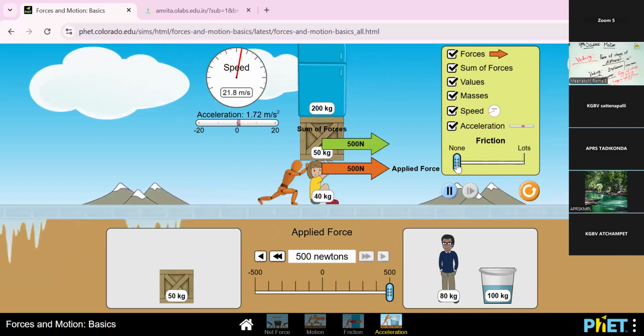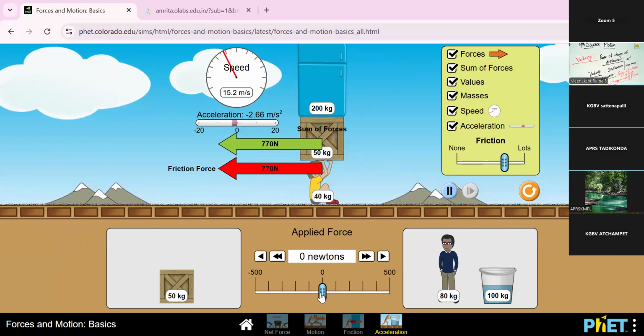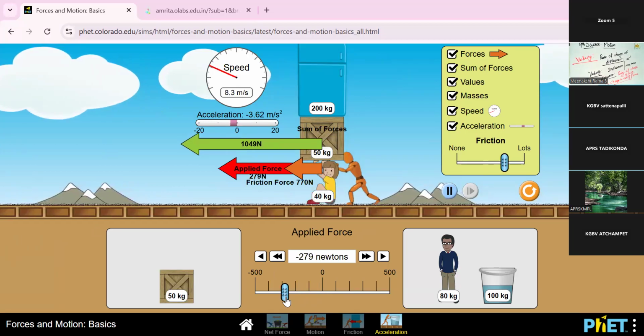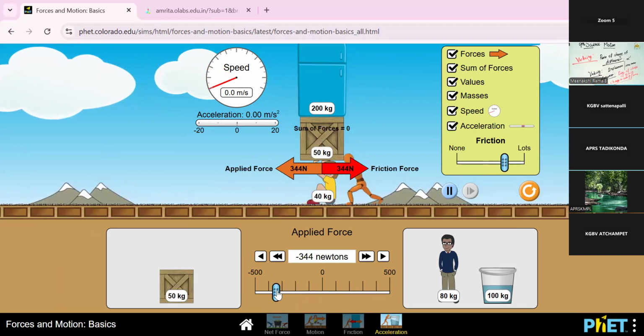When I increase the friction, look here. Yes, the applied force is 279 Newton, and the friction is 344. Now both are the same. So friction is related to acceleration. The friction, acceleration, and force are all important concepts related to the motion topic.